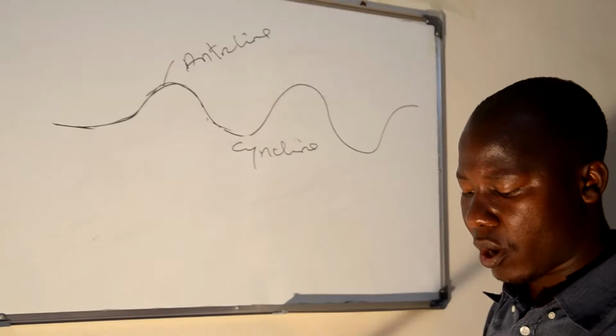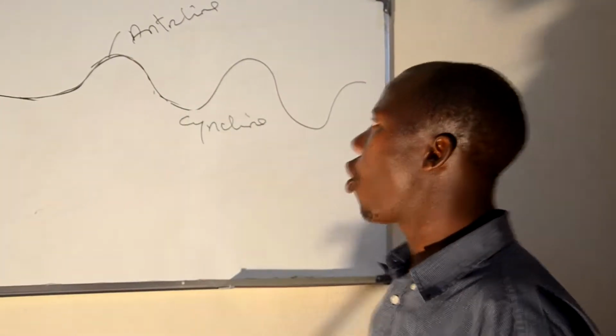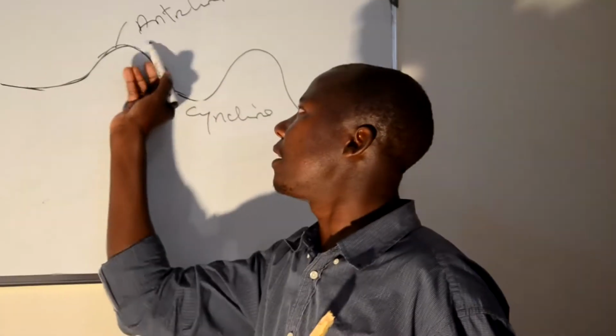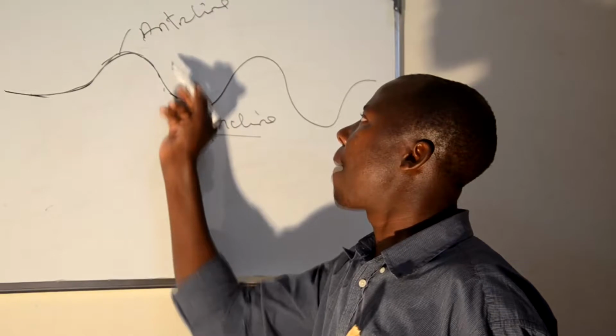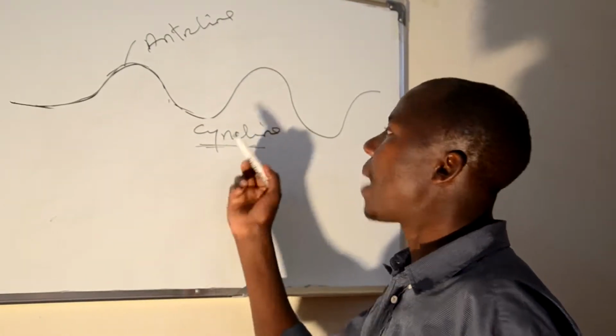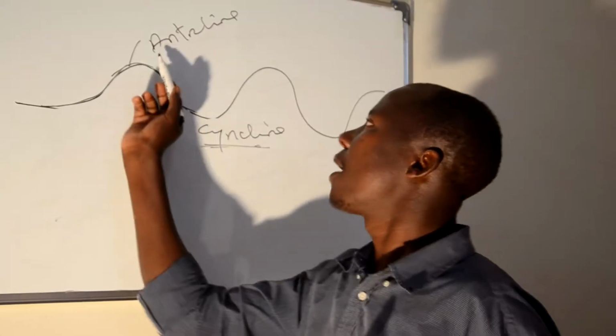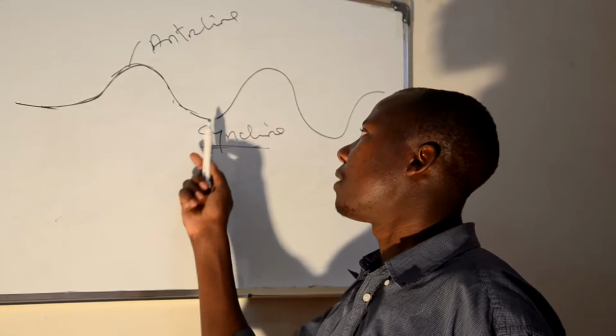But you have to remind yourself that the area which separates the anticline and the syncline, or the uplifted and the downlifted, is called the rim.